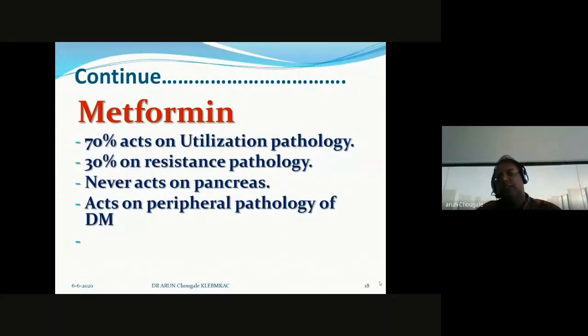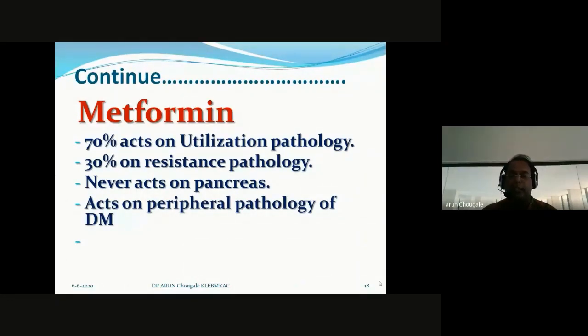And it acts 30% on resistance pathology. How it acts on resistance pathology, and what resistance pathology is, we'll discuss in a later slide. Keep it in mind, this is very important from the point of view of an Ayurvedic physician: it never acts on the pancreas. That's why any diabetic patient purely on a single drug, that is metformin, irrespective of dosage, you simply ask the patient to stop and start your anti-diabetic Ayurveda medication, following first line and second line of treatment, that is exercise and diet.